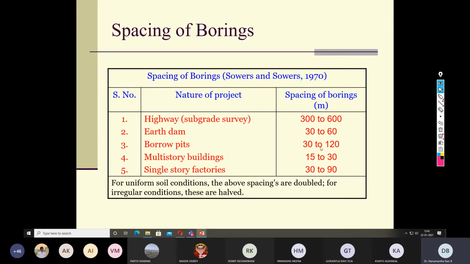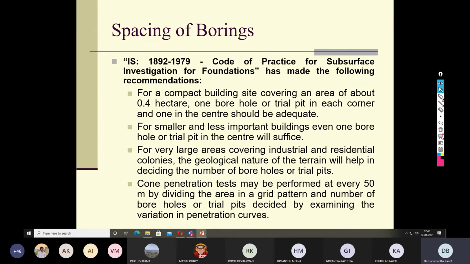Then for barrofits, 30 to 120 meters; multi-story buildings, 15 to 30 meters; single-story factories, 30 to 90 meters. But these can only serve as a guideline. You may stick to it or you may not. Again, the judgment depends upon your visualization of the soil when you are in the field. Some specifications about the spacing of borings are given in Indian Standard Code 1892-1979, so you can refer to all these guidelines.